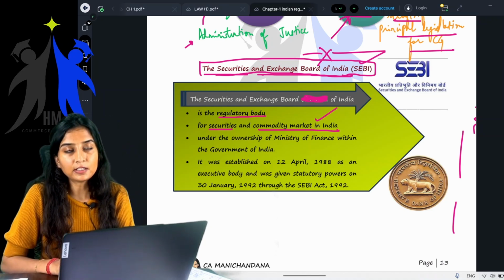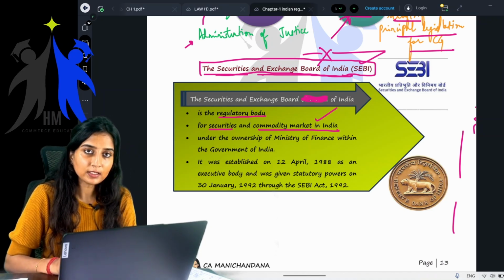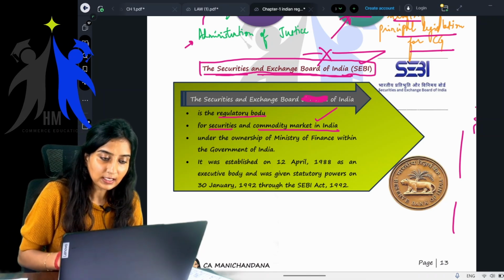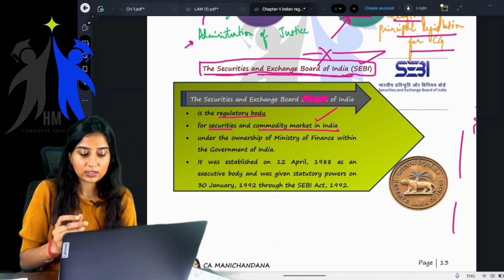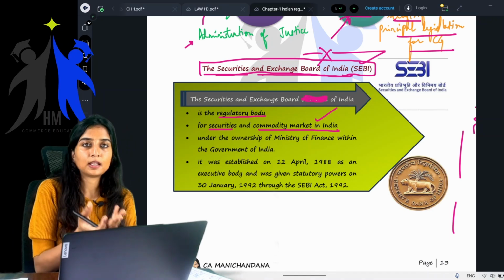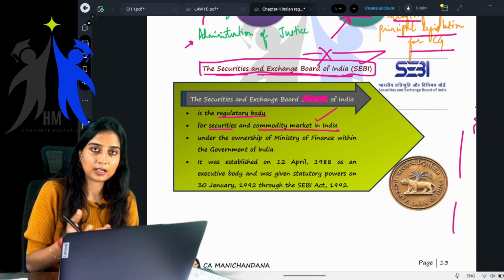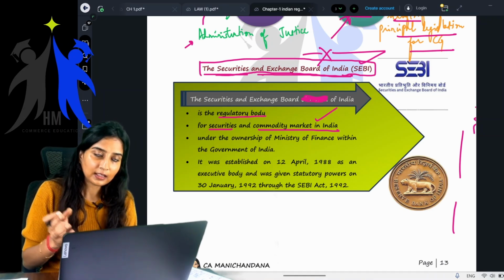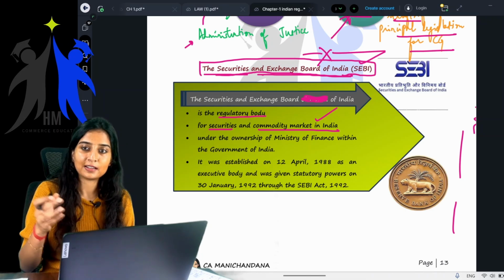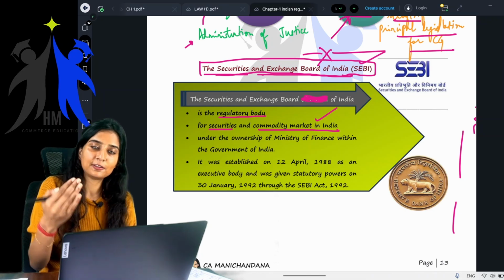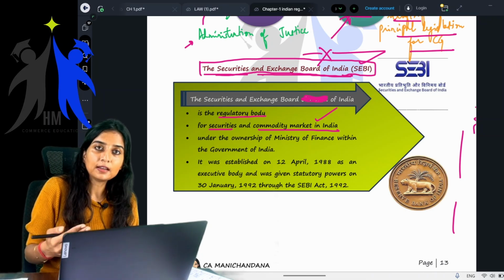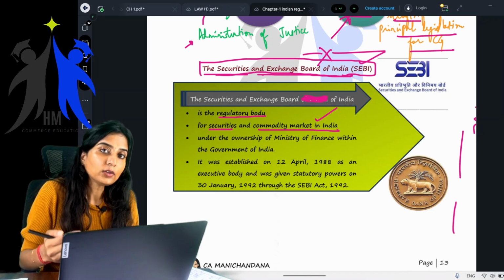So this is basically for the shares. Securities meaning the shares and bonds, all of these. These are listed on stock exchanges. For example, Reliance Industries, Tata Motors, Tata Steel, Adani Group, Indian Oil, ONGC, Infosys, there are so many companies which are listed on stock exchange.